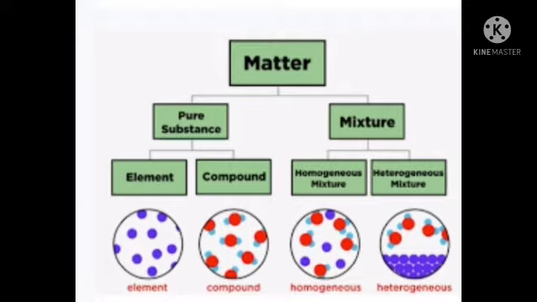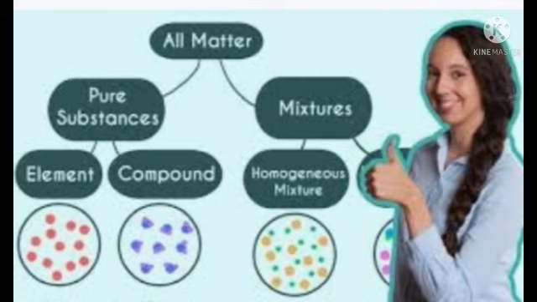An element is a substance that is made up of only one kind of atoms and cannot be broken down into simpler substances by chemical means.